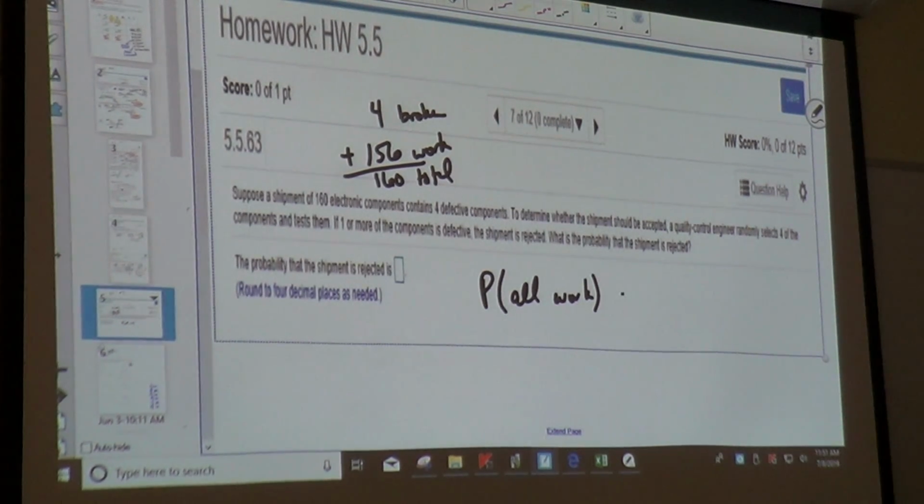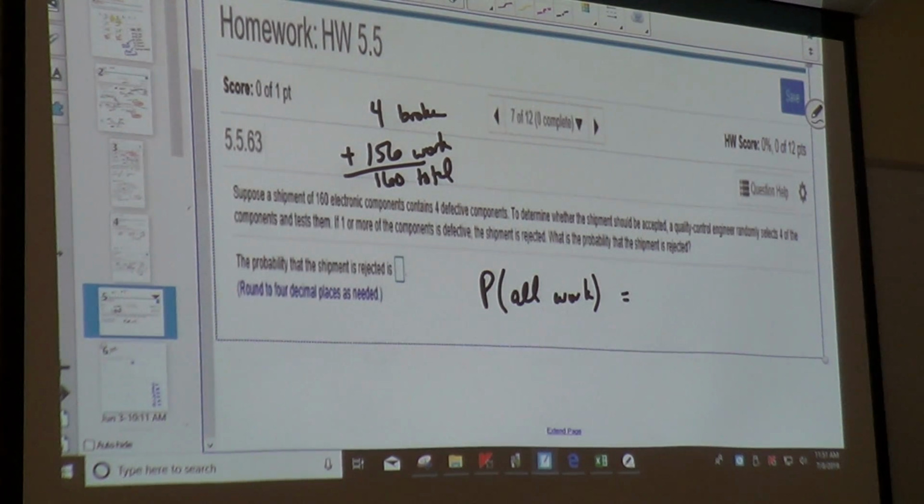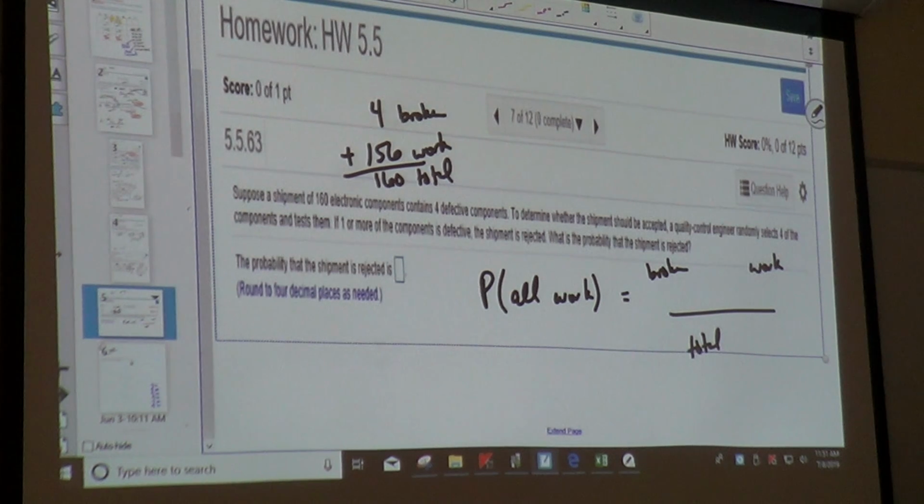So it's kind of like the boys and the girls that we just did, or the faculty and the students that we just did. So we have broken and we have work over total, just like we did the faculty and the students. So if they all work, how many are we picking? We're picking 4. Is this a permutation or a combination? This is a combination. How many broken are you choosing? Zero. We want them all to work.